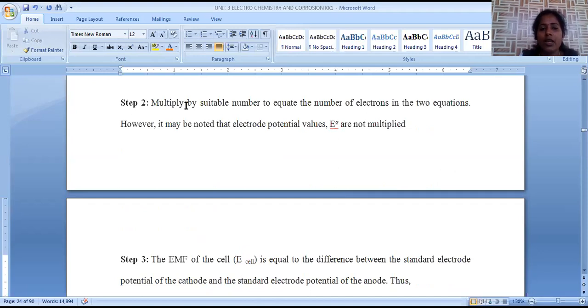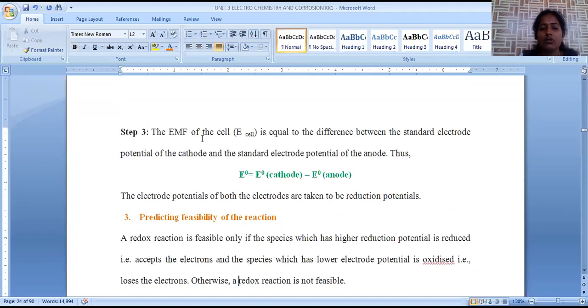Now step 2: multiply by a suitable number to equate the number of electrons in the two equations. How many electrons are released in the anodic compartment and how many electrons are accepted by the cathodic compartment should be calculated.